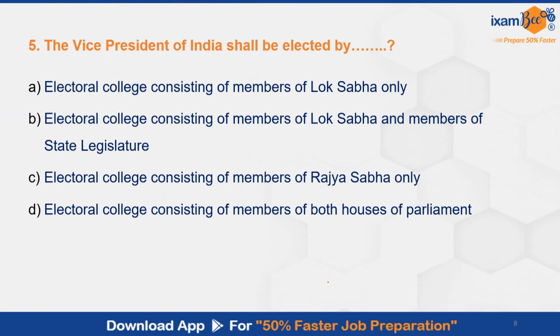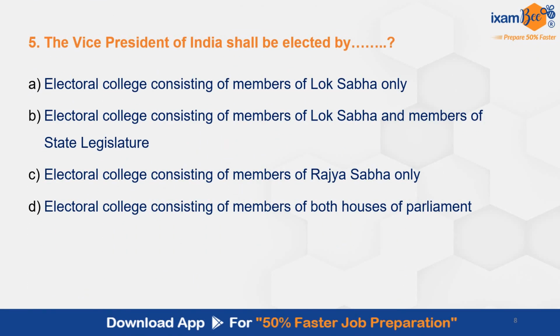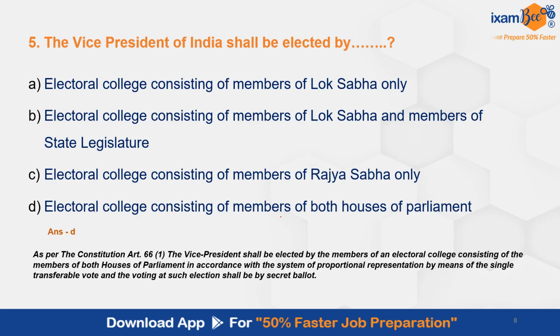Coming to question number 5, the Vice President of India shall be elected by? You can pause the screen, read the options. The correct answer is D, Electoral College consisting of members of both the Houses of Parliament. As per the Constitution, Article 66, Clause 1, the Vice President shall be elected by members of an Electoral College consisting of members of both Houses of Parliament in accordance with the system of proportional representation by means of single transferable vote, and voting at such election shall be held by secret ballot.